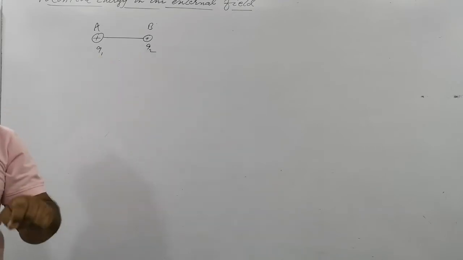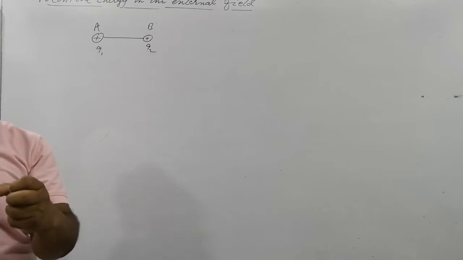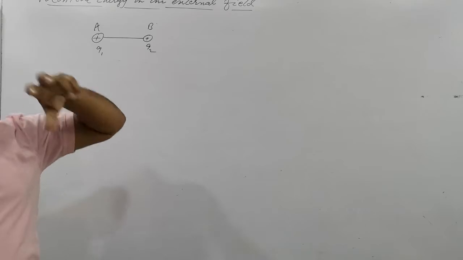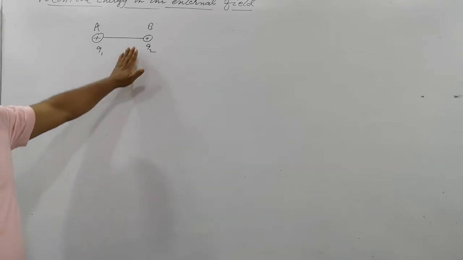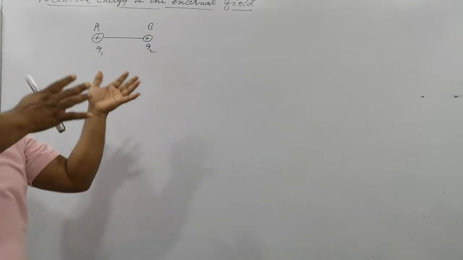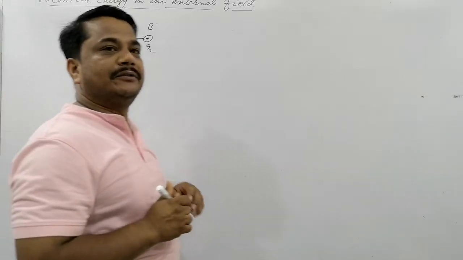Obviously, without an external force exerted on the charge Q2, it cannot be set here. You cannot set it here. Is that clear? So we can say that you will bring Q2 against the repulsion. Q2 is to be brought by you, and for bringing this you will need to do the work.